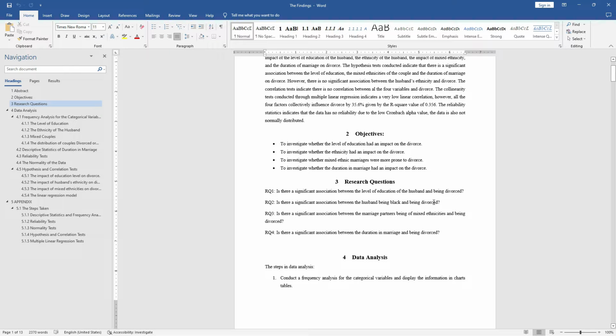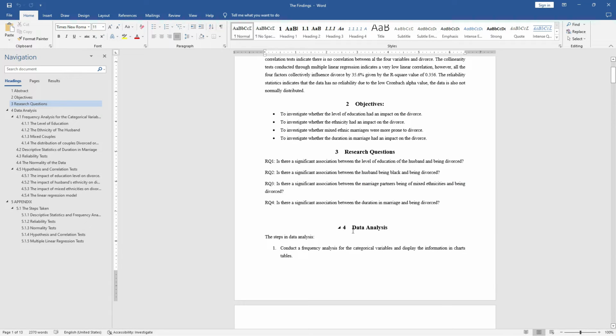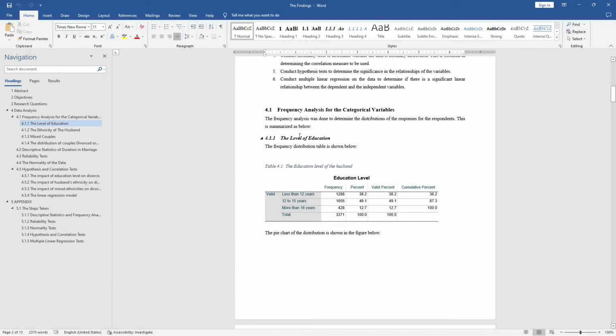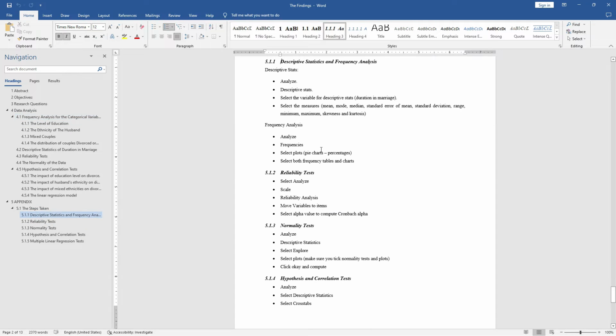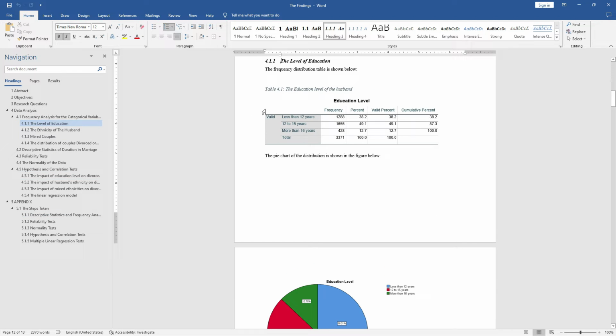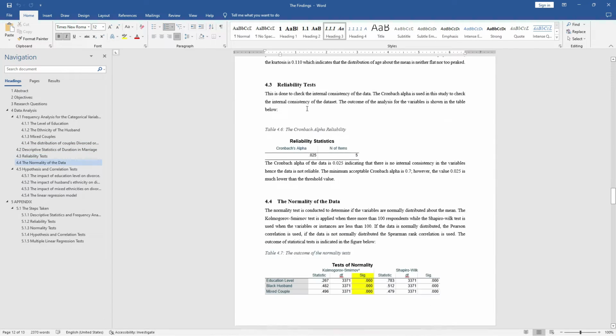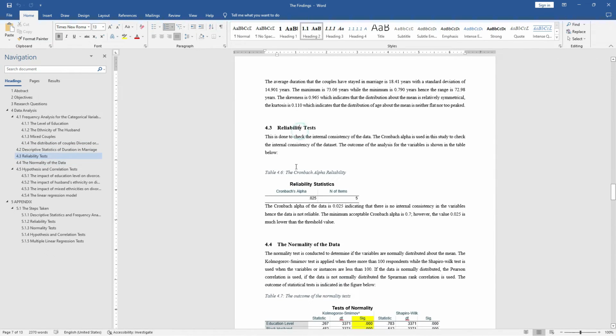the husband being black and divorces, the marriage partners being mixed ethnicities and divorces, and if there is a significant relation between the duration of marriage and divorces. So I first worked on the frequency analysis. Second part, I worked on frequency analysis in tables and pie charts. The next step was working on finding the reliability of the data.